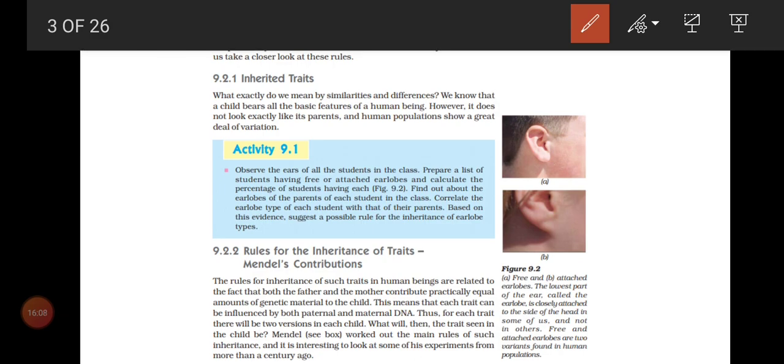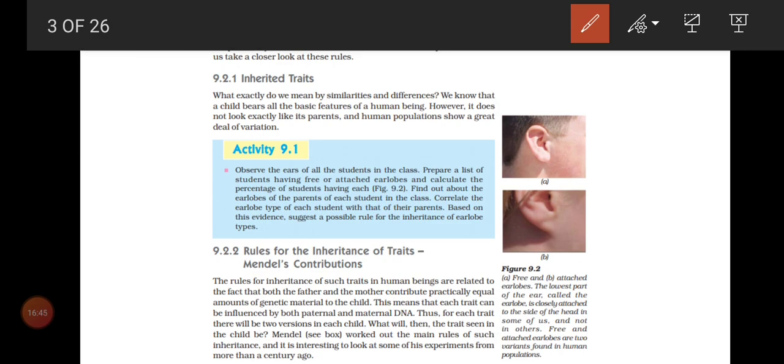It leads to a better evolution, but it is not always the same. For example, we can't tell if variation always helps to survive in nature. Sometimes variation leads to disappearance of the organism also. That depends upon the organisms. And we have learned about inherited characters, acquired characters, and one example for variation, attached earlobe and free earlobe. Okay, that's all about heredity, variation, inherited characters and acquired characters. Four topics I have covered.